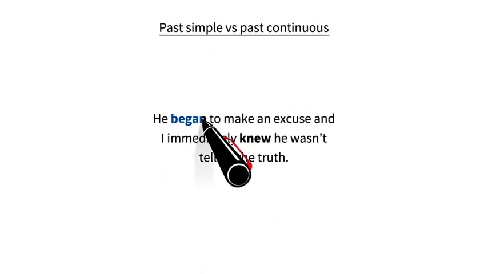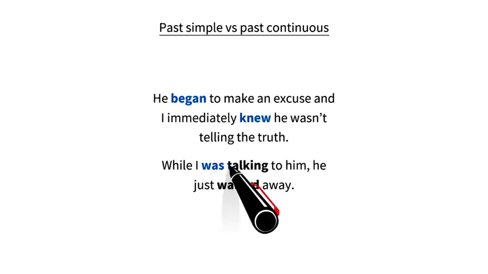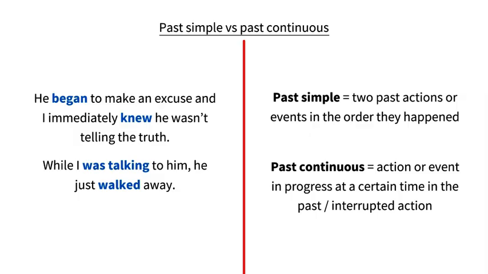Look at these sentences. He began to make an excuse, and I immediately knew he wasn't telling the truth. While I was talking to him, he just walked away. When we describe two past actions or events in the order in which they happened, we use the past simple. However, when we describe an action in progress at a certain time in the past, or an activity that was interrupted, we use the past continuous to describe the longer activity.